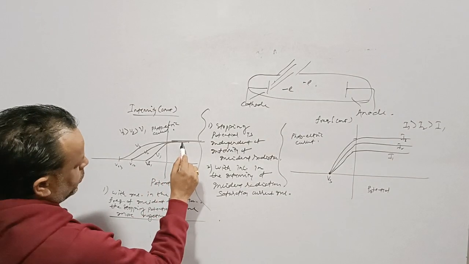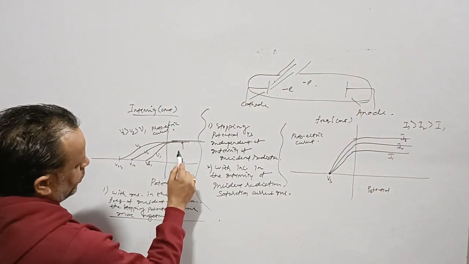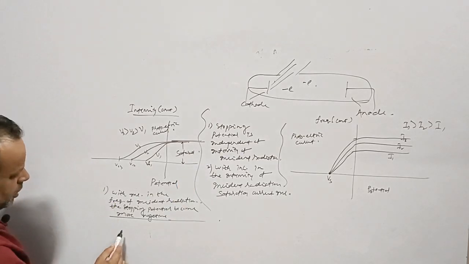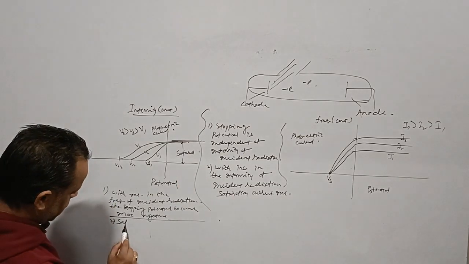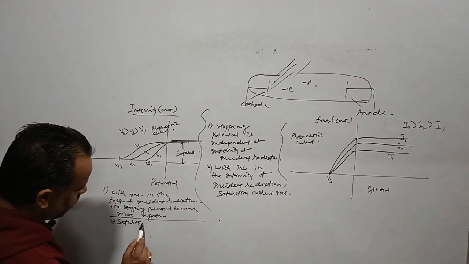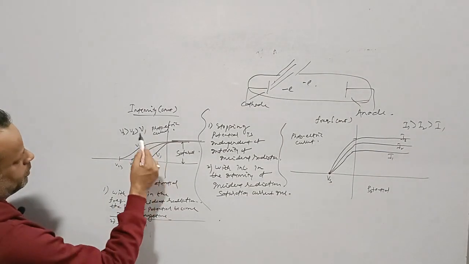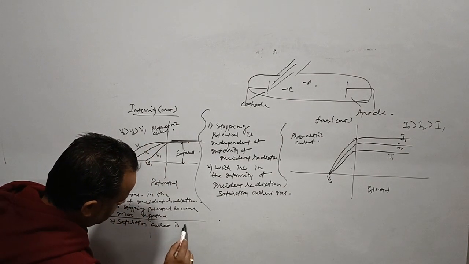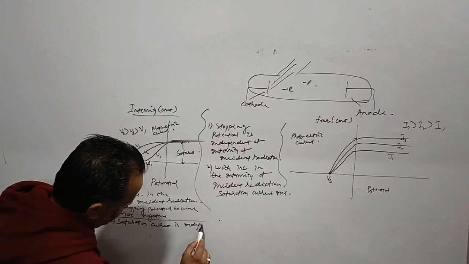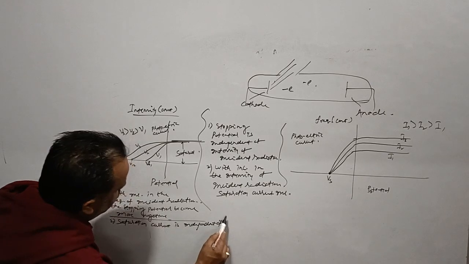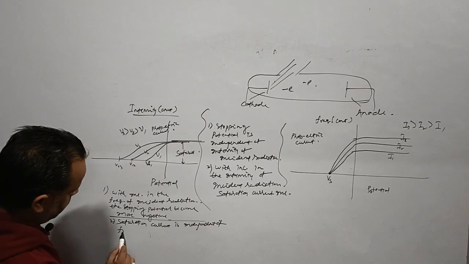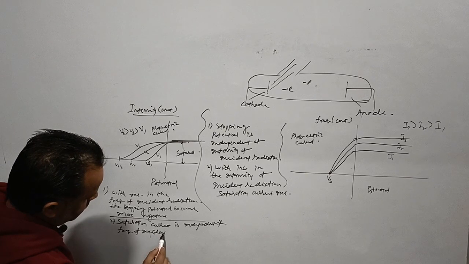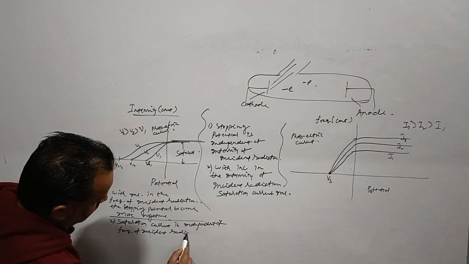Then we see that saturation current is independent of frequency of incident radiation. Whatever might be the frequency, it doesn't matter, it only depends on the intensity. Saturation current is independent of frequency of incident radiation.